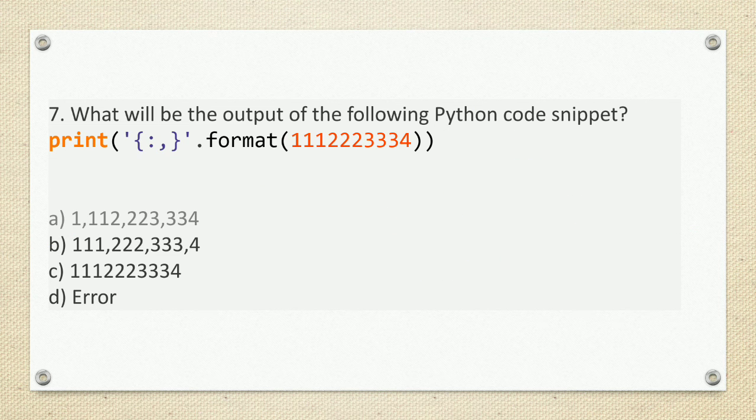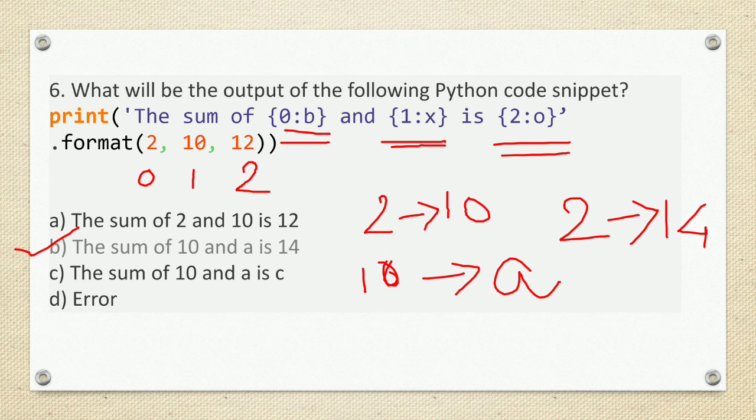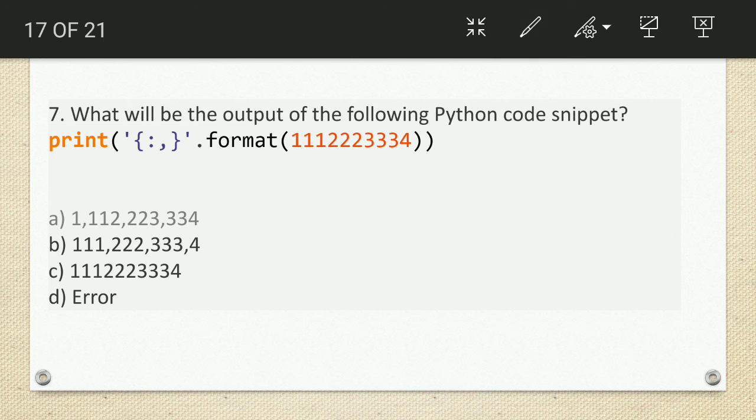Fine. This is one new trick. What will be the output of the following Python code? Here we need to separate it with the comma. So how will we separate this with the comma? From the last 3 digits, after 3 digits, we will put a comma.